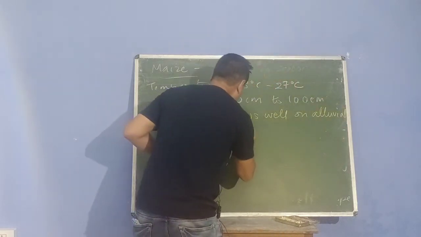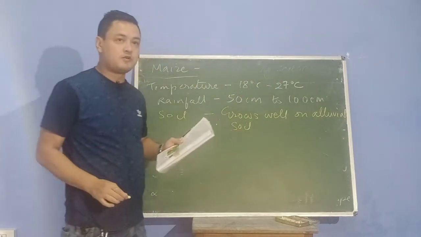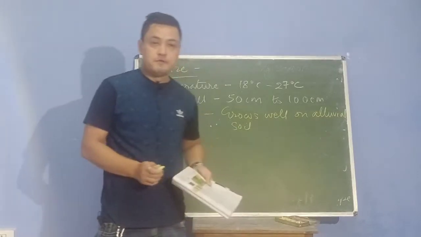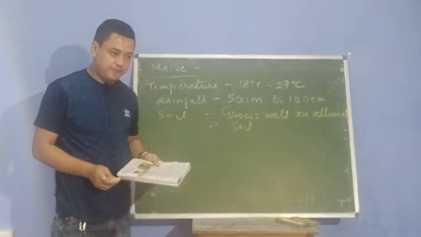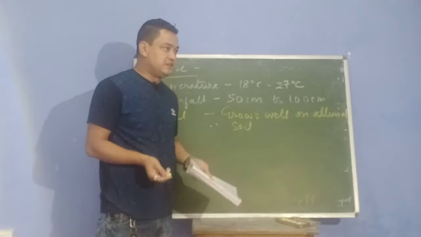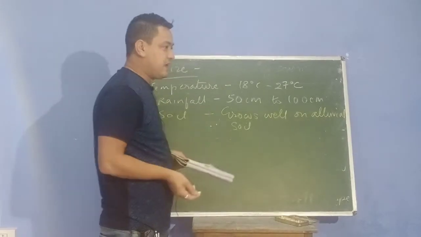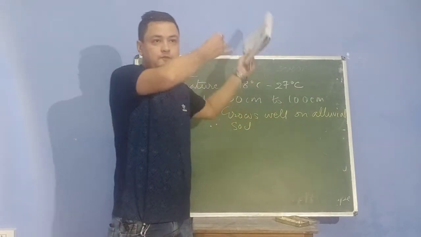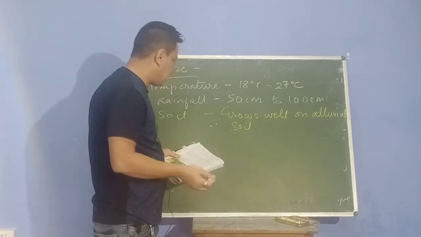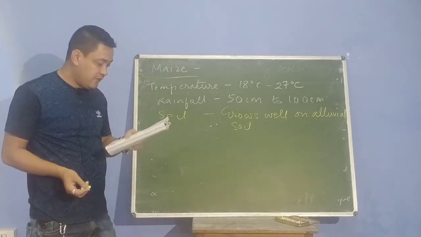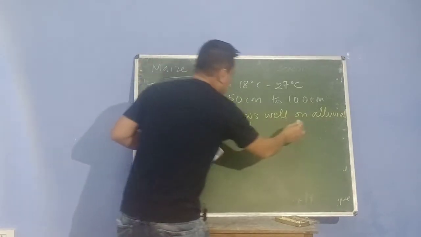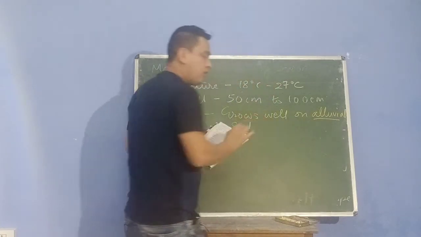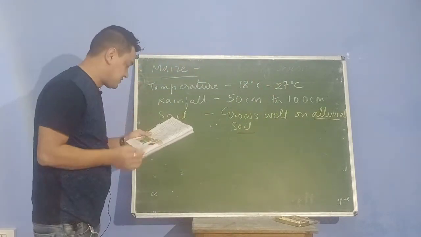alluvial soil. Now alluvial soil is the soil which has been brought down by the rivers, in riverbeds, seabeds, etc. Fine silt, fine mud, fine clay or fine pebbles are brought from the mountains to the plains, which makes this soil very, very fertile. And this soil is basically used for growing all types of crops. Last time I explained this to you.